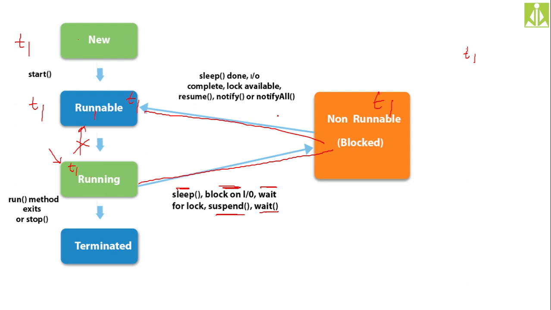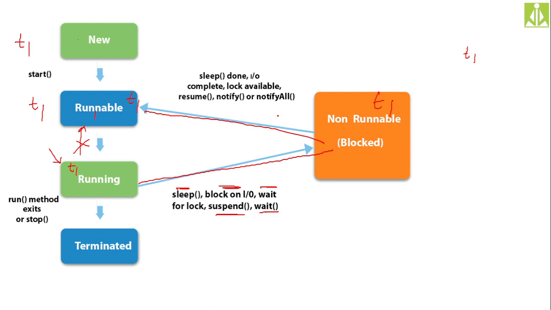So once again, what will you do? In order to do so, you will come out and wait for the documents to be attached and the corrections to be done. Once that is done, again you will go back to the runnable state, that is nothing but the queue. Again the representative will call you and check the application form once again, and if everything is fine, he will open your account, isn't it?